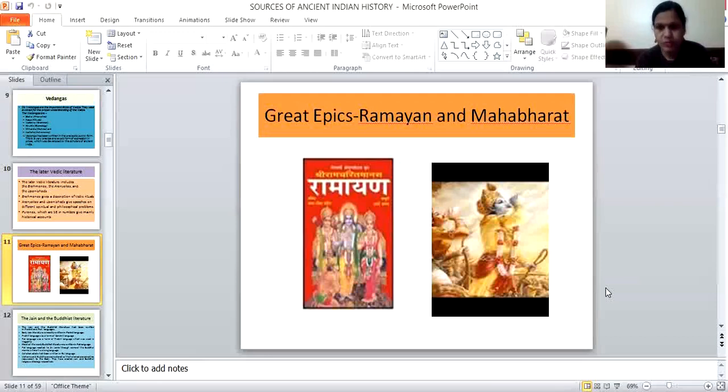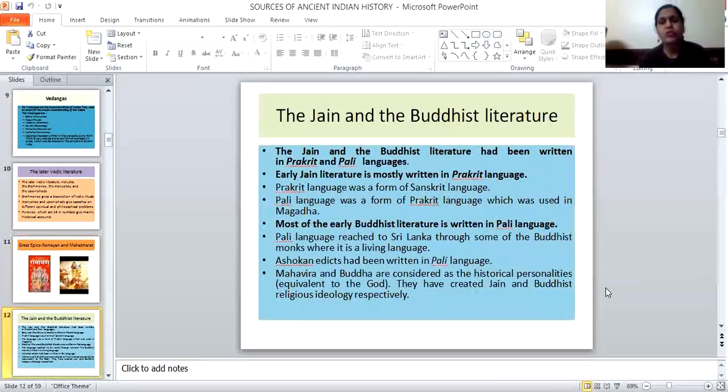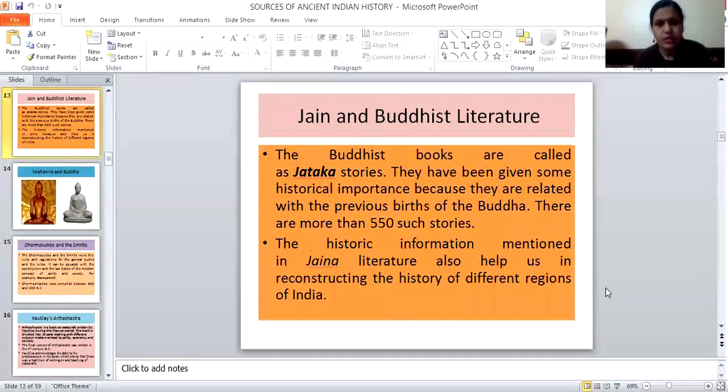Then the Puranas, I already mentioned that. Then we go to Buddhist and Jain literature. Most of this literature is written in Prakrit and Pali languages. The early Jain literature is mostly written in the Prakrit language. Most of the early Buddhist literature is written in the Pali language. The Buddhist books are called Jatakas. They have historical importance because they are related to the previous births of the Buddha. There are more than 550 such stories.